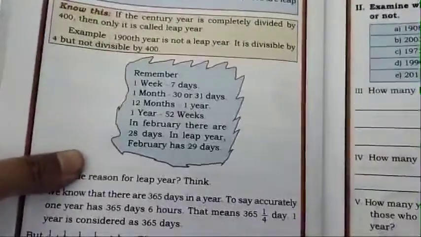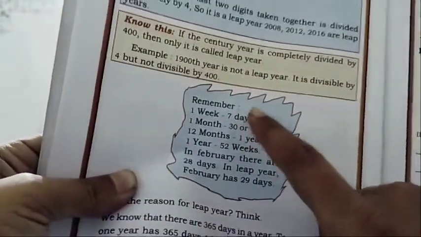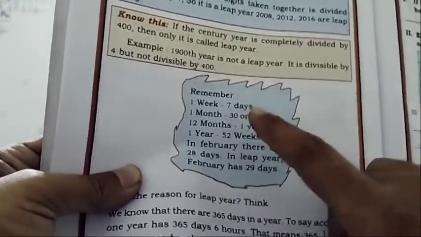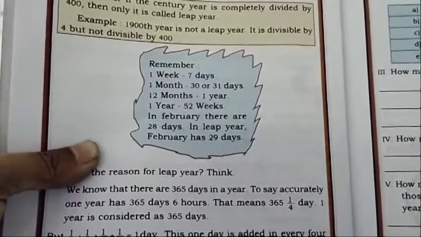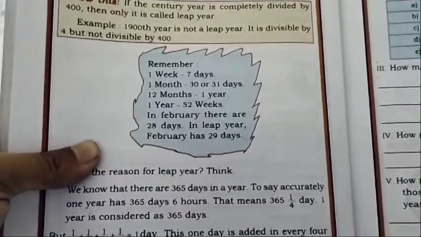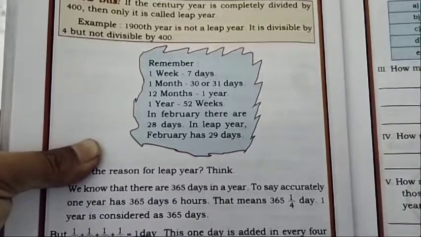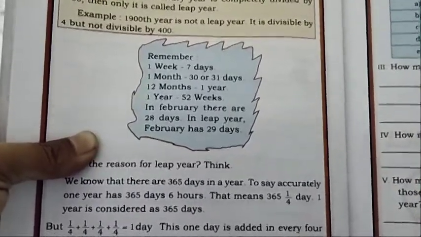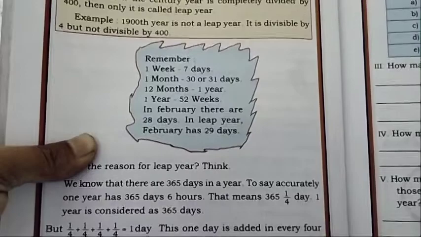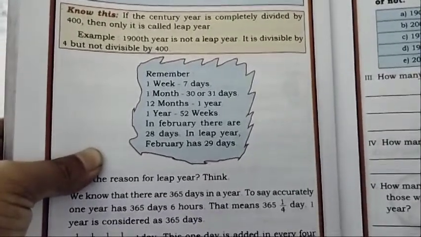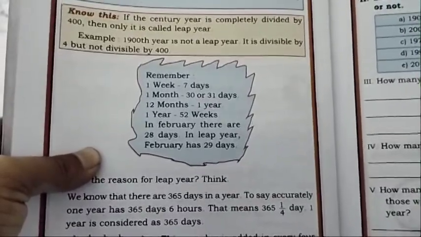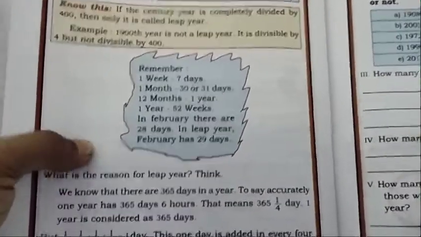Yes. Remember students, what I am now going to discuss. This is very important. All of you write this in your notebook also. 1 week has how many days? 7 days. 1 month has 30 or 31 days. But February month has 29 or 28 days. Remember that. 12 months is equal to 1 year, because how many months does 1 year have? 12 months. How many weeks does 1 year have?